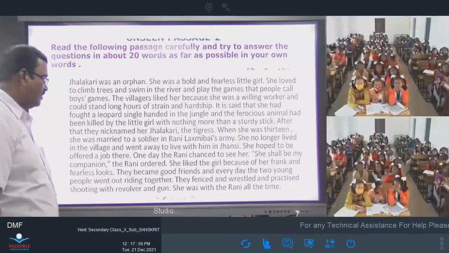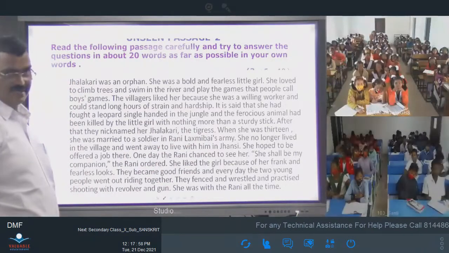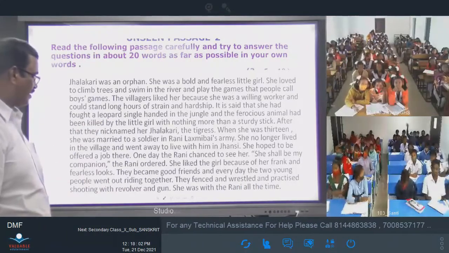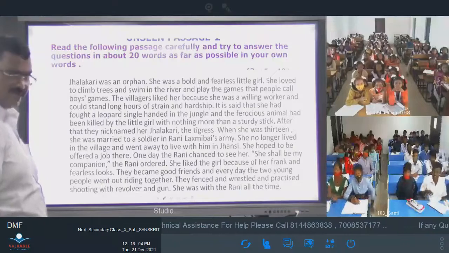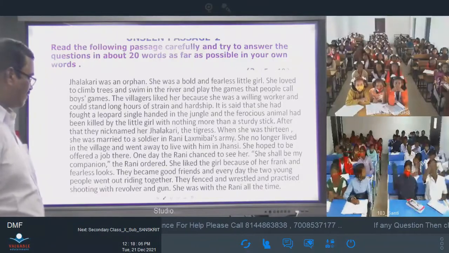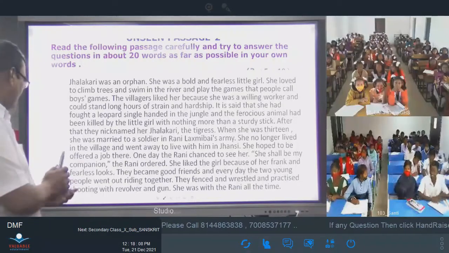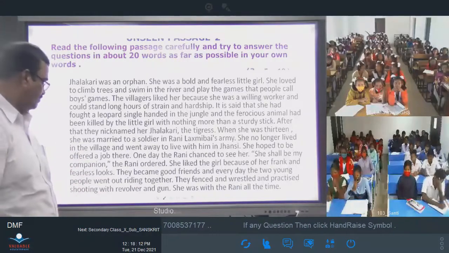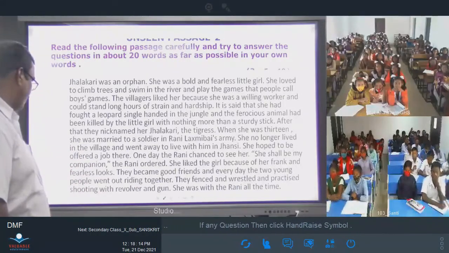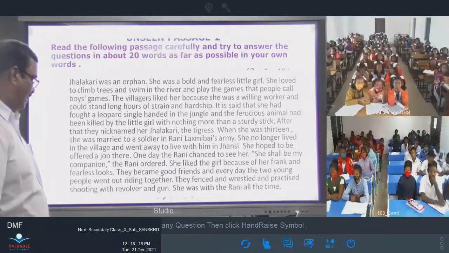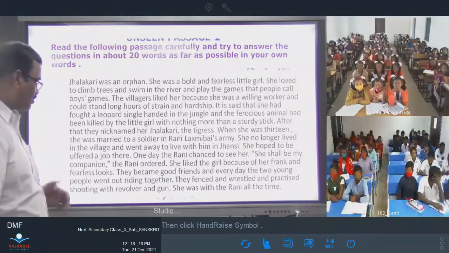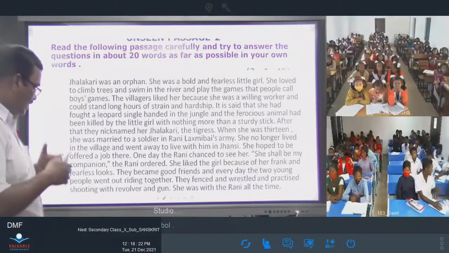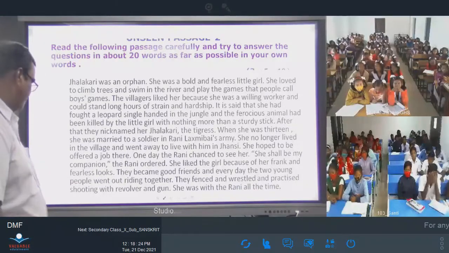Jhalkari was an orphan. She was a bold and fearless little girl. She loved to climb the trees and swim in the river and play the games that people call boys' games. The villagers liked her because she was a willing worker and would stand long hours of strain and hardship. It is said that she had fought a leopard single-handed in the jungle, and the ferocious animal had been killed by the little girl with nothing more than a sturdy stick.